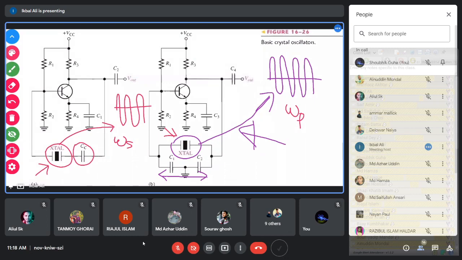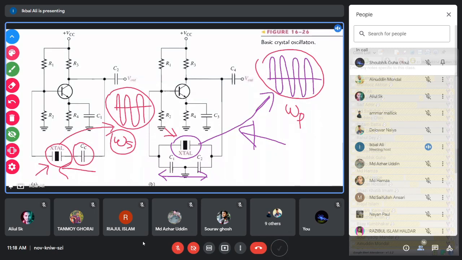So the crystal resonates in the parallel resonant mode, and the parallel resonant frequency will be the oscillation frequency. That is why this signal will have the parallel resonant frequency omega p. And in the first one, the crystal is in the series resonant mode, so the oscillation frequency will be the series resonant frequency. This is the only difference: depending on whether you put the crystal in the series path or the parallel path, the crystal resonance mode will change. If you connect the crystal in the series path, it will resonate in the series resonant mode, and the output oscillation will have the series resonant frequency omega s.